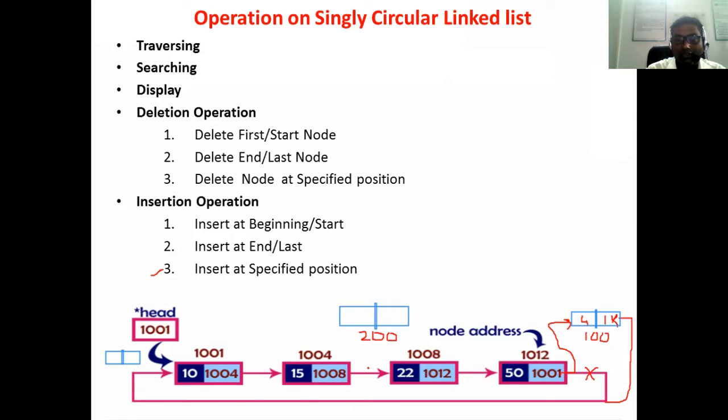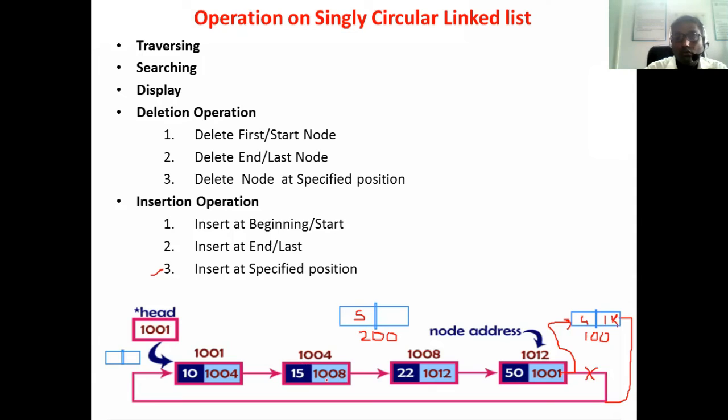We have to insert here. Suppose the data is 5. Consider any data is 5. Now the address field: we want to insert this node after 15. After 1004 we need to insert this particular node.